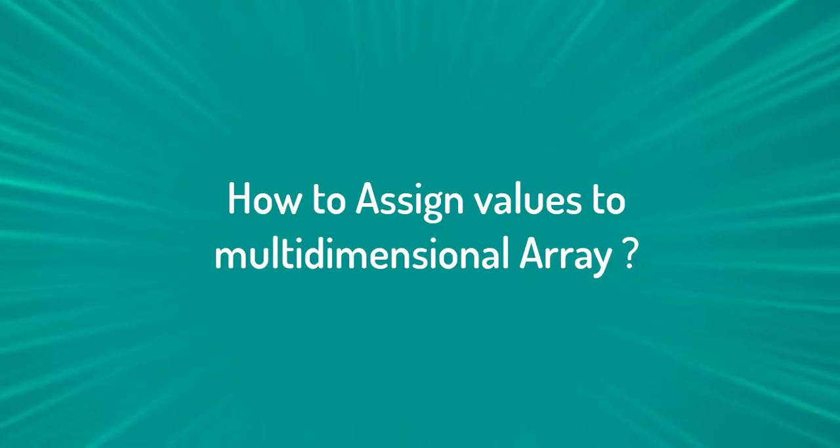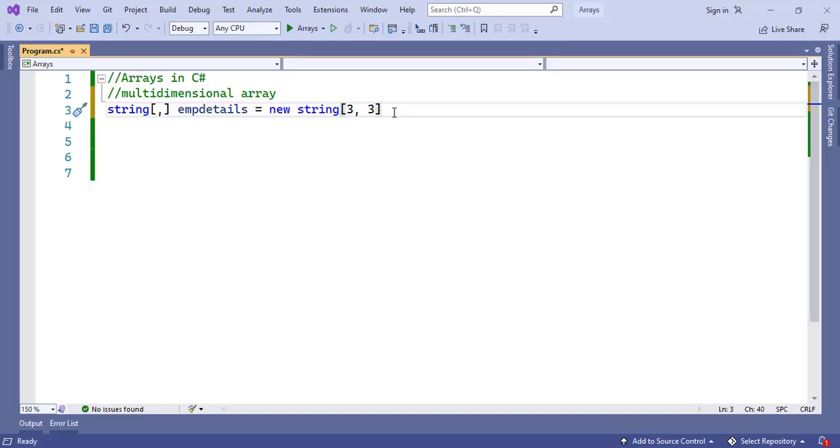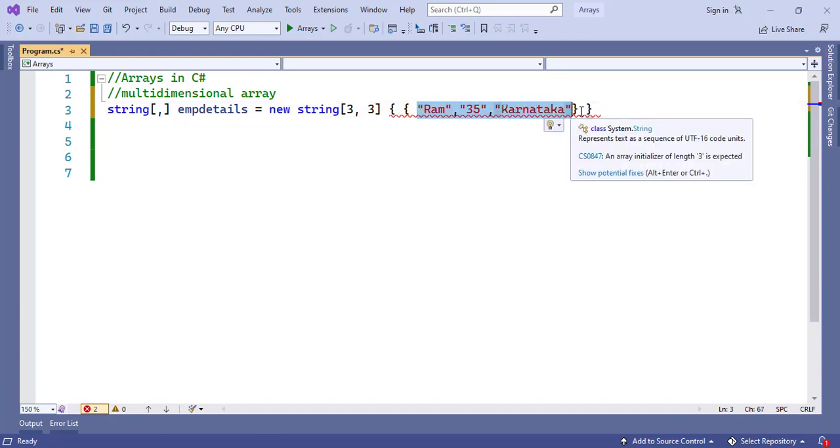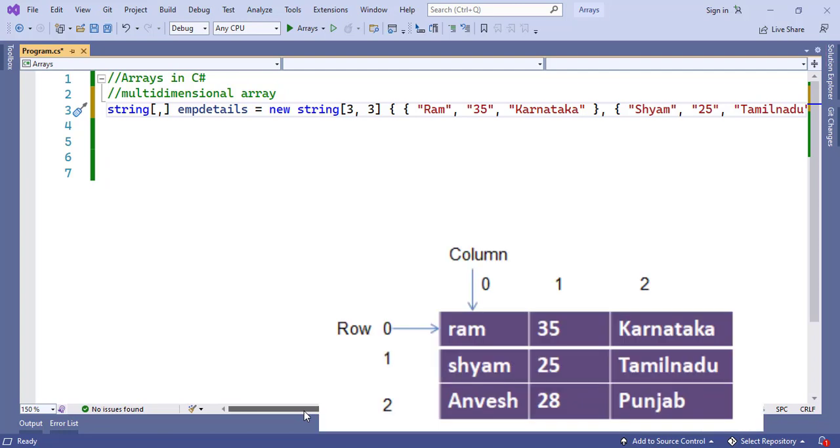Now the question comes: how do we assign values to this multi-dimensional array? We can make use of indexing, or else we can assign values at the time of declaration itself. Inside the curly brackets you can give values. As it is a string array, I'll give names. This means you are providing values for row 1. Next we'll provide values for row 2. Next we'll provide for row 3. We have assigned values to this employee details array, which has 3 rows and 3 columns. How will these values be stored? These values will be stored in row 0, row 1, row 2.